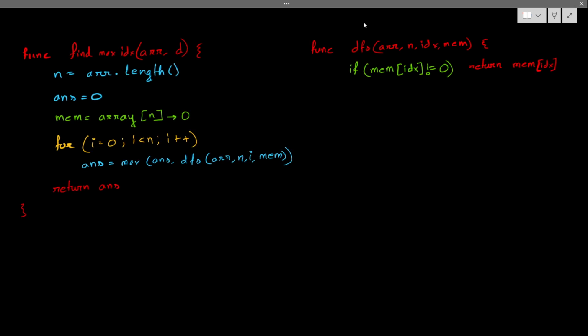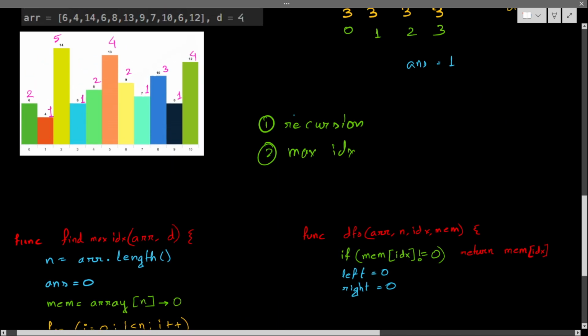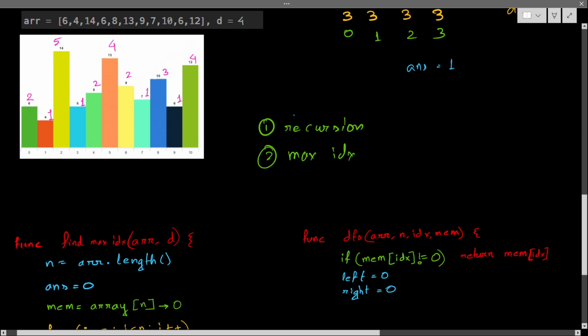So what will I do? I will initialize two variables, left and right. So left will be 0 and right will be 0. But in the maximum case I cannot reach anywhere, so the left and right will be 0. Okay, cool. So let's start visiting. Up to where could I visit?